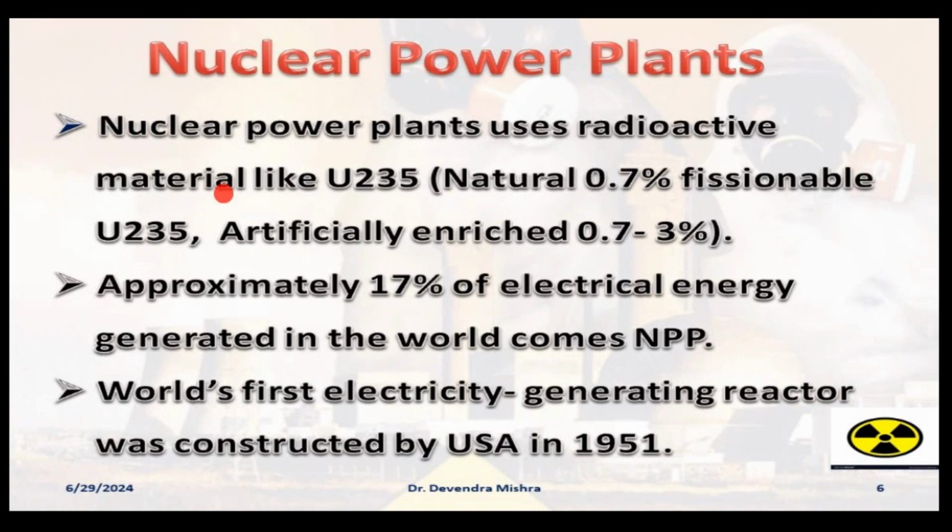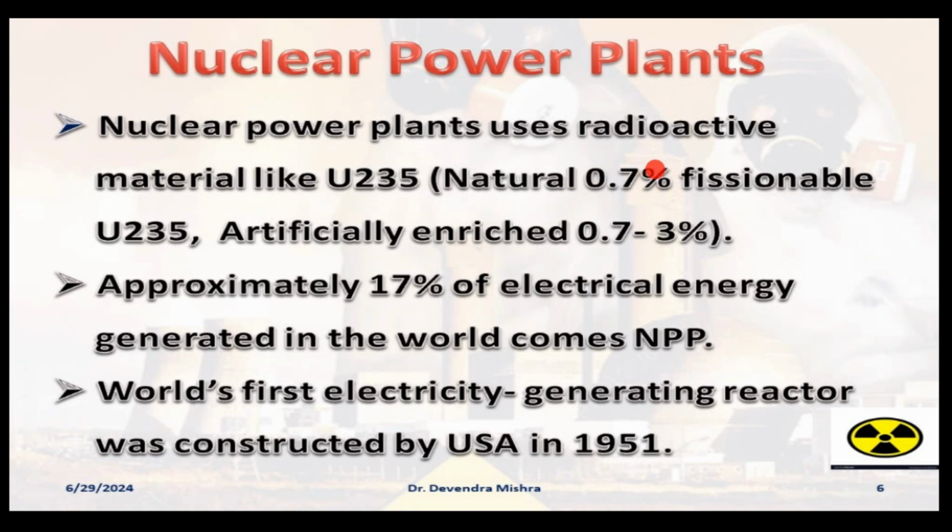Nuclear power plants generally use radioactive material like uranium 235. For your knowledge, you should know that natural uranium 235 has only 0.7% fissionable material. That means it would not be a very good idea to put natural uranium 235 in the nuclear power plant as a fuel. So what do scientists generally do, right? What do the chemists generally do?